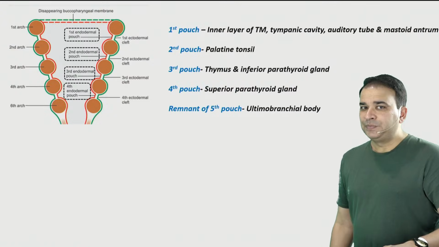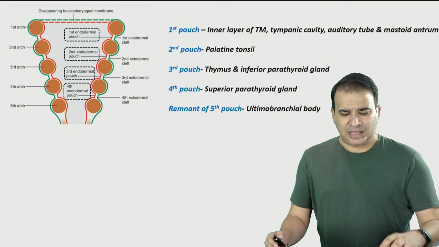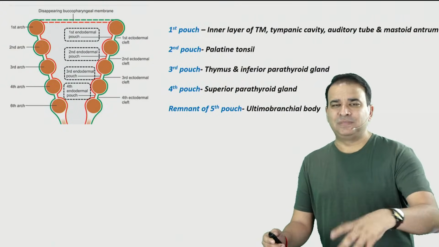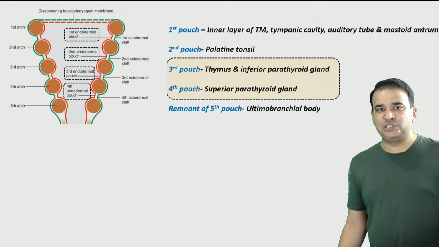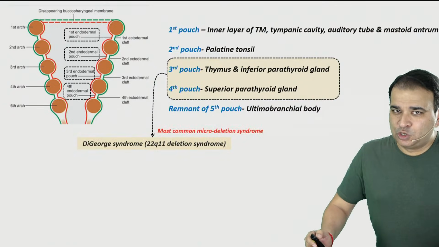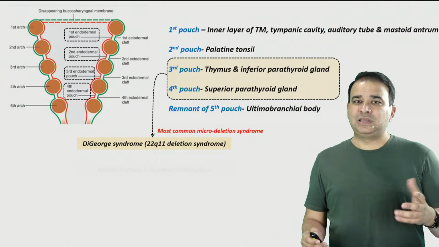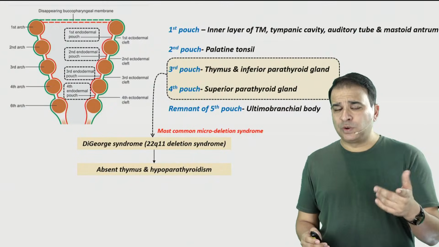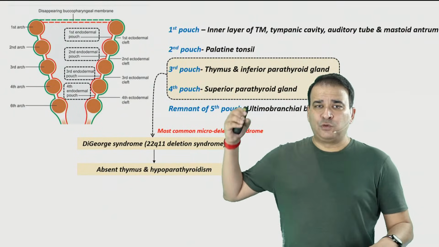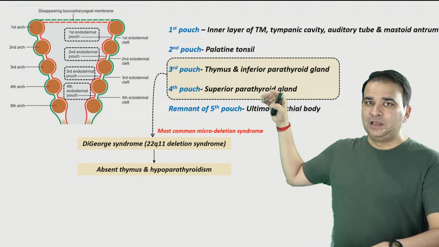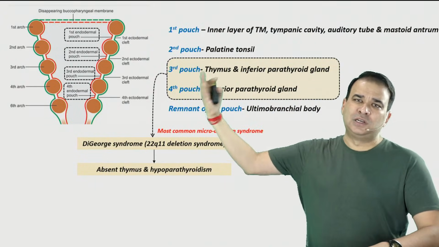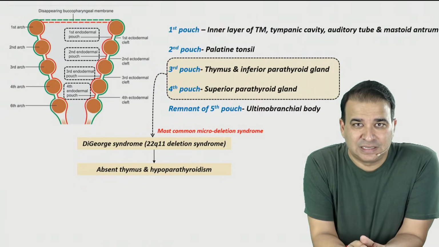Well, our question here is about the absent thymus. Absent thymus and hypoparathyroidism, that's one of the most common microdeletion syndromes. You all know about DiGeorge syndrome, in which you have an absent thymus and hypoparathyroidism. So our question was about this only. Because the third pouch gives rise to the thymus and inferior parathyroid, if you have to choose between the third and fourth pouch, then the third pouch obviously is your best answer here.